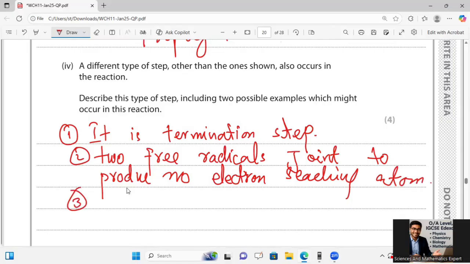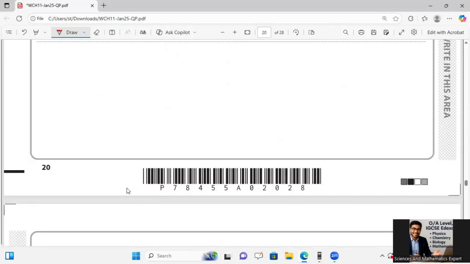One example of a termination step can be taken by word equation: two chlorine radicals make Cl2. So this is called a termination step. And a second example of a termination step can be given by a word equation as well.